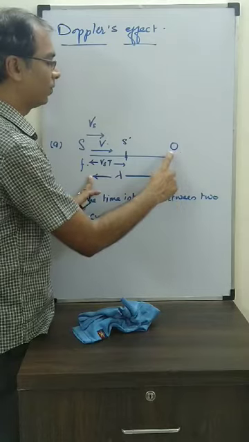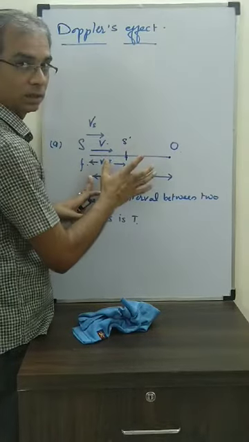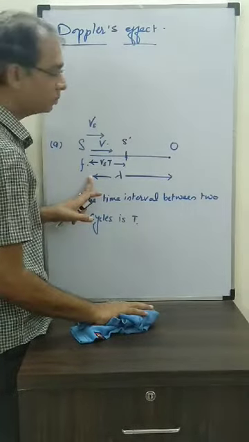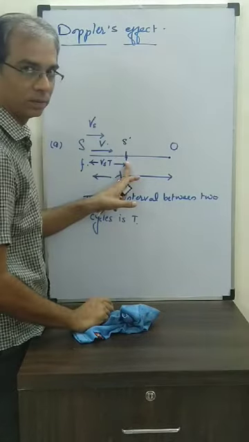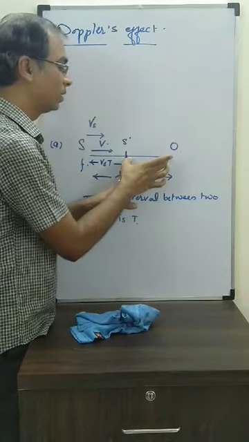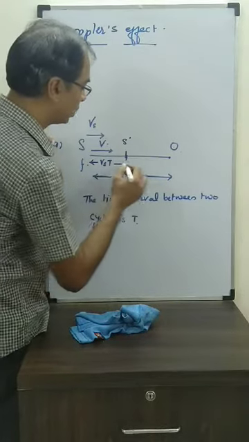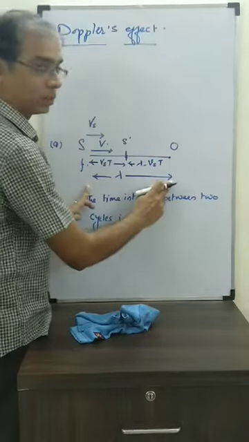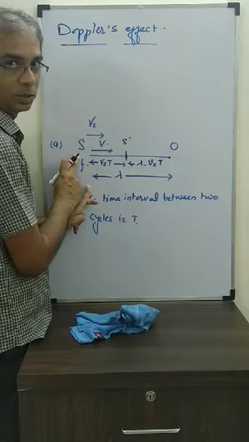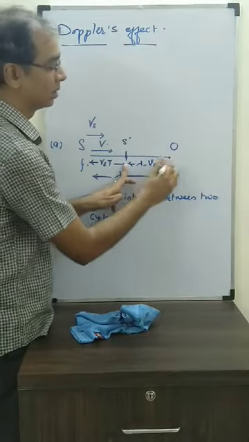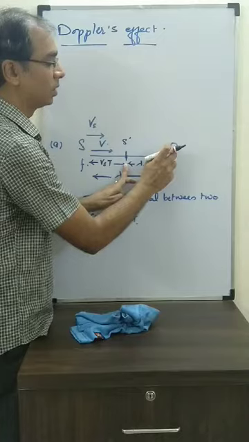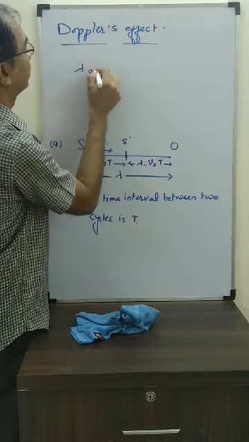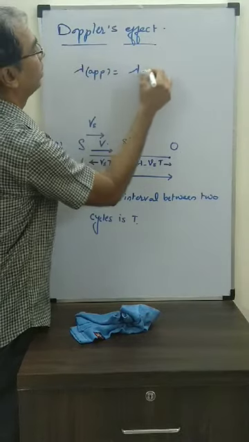Lambda. So the observer feels that the wavelength of the sound produced by the source is lambda, because this is the actual distance it has traveled. When the source reaches over here, then the observer feels this is the wavelength. Now what is this wavelength? Just check. This will be lambda minus Vs. Lambda is actual, because it was in the initial position. But this is not actual. This is the apparent value that the observer is getting because the source has moved. So we will call this lambda apparent. What is lambda apparent? Lambda minus Vs.